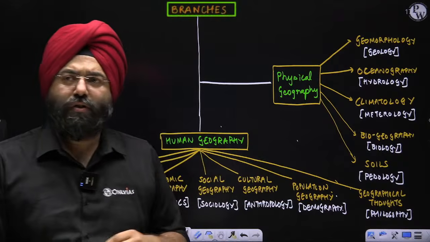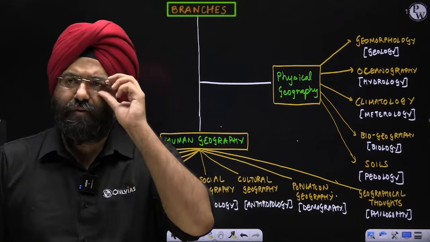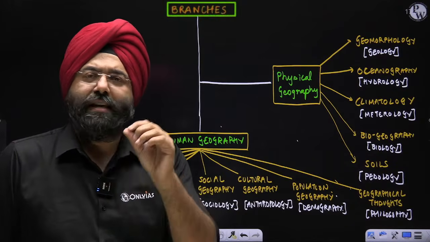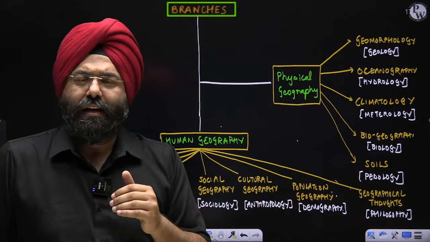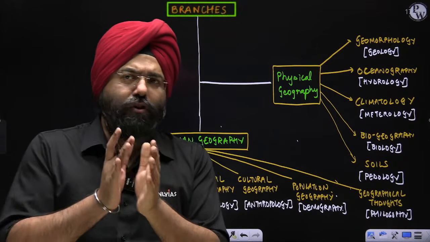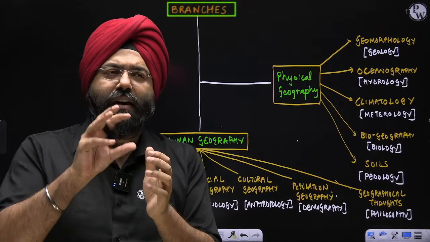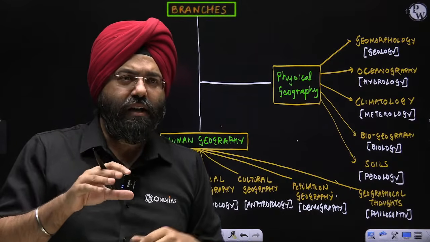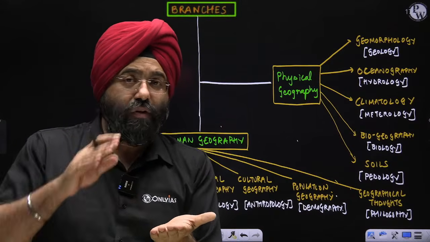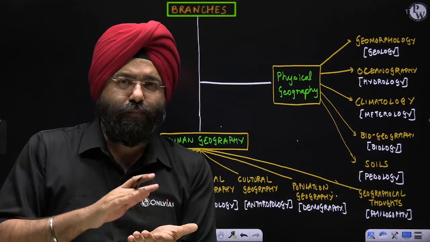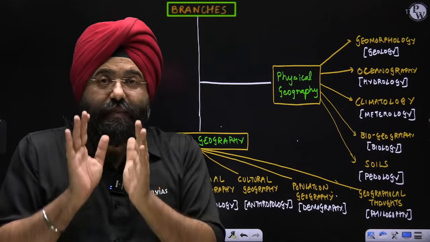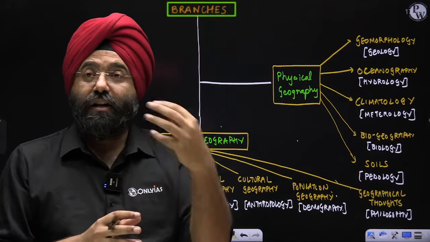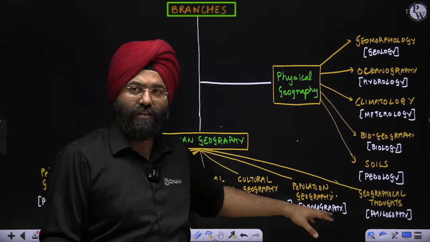Next comes population geography. Now you know that the census is going on, right? Absolutely, transportation cost, absolutely correct, wonderful. When we talk about the census right now, do you realize that there is an aspect of geography involved here, because we are basically finding out which state has more population, which district has more population. Now, if you see the places where literacy rate is less, where poverty is more, you will realize that the population density is going to be more there. So there is a relationship between a region and the population, and how they are related is basically from the subject of demography, which studies population.